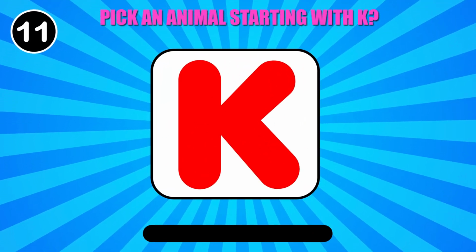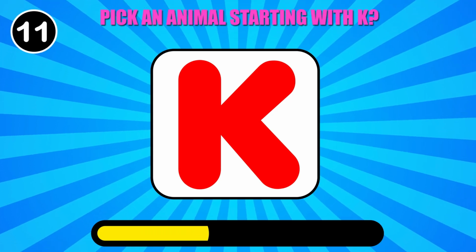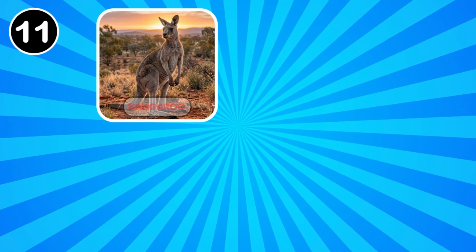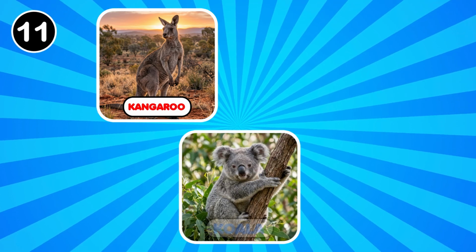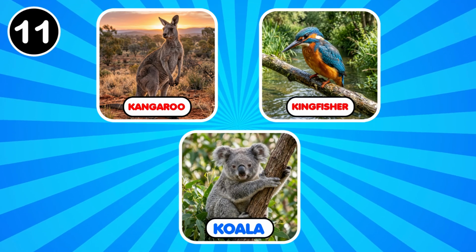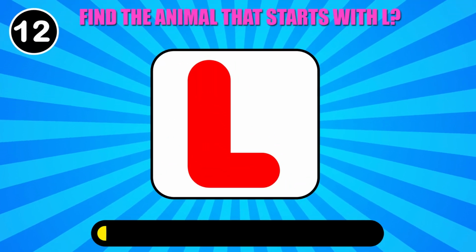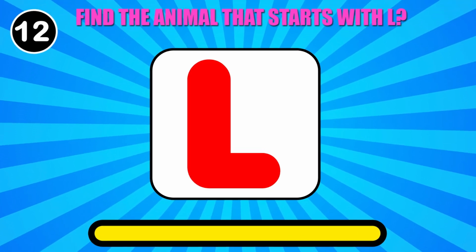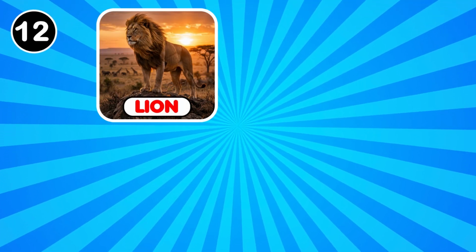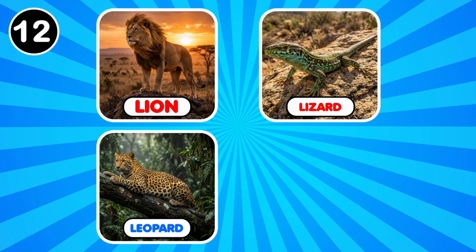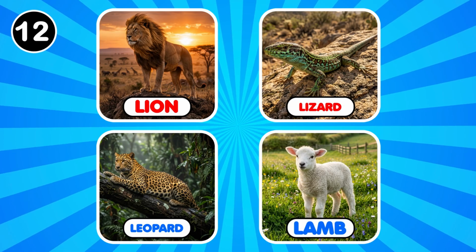Pick an animal starting with K. Kangaroo, koala, kingfisher. Perfect. Find the animal that starts with L. Lion, leopard, lizard, lamb.